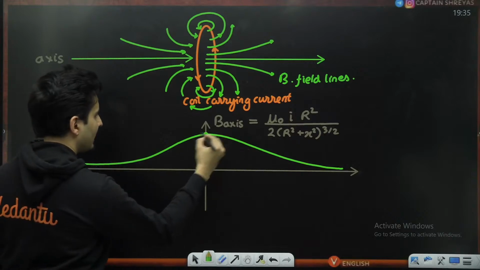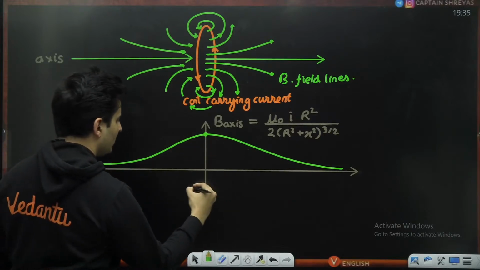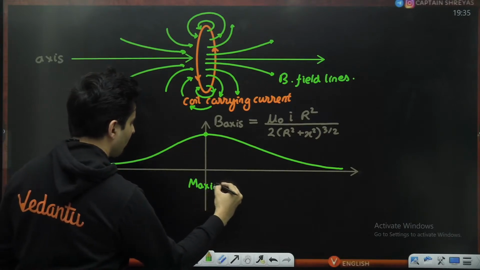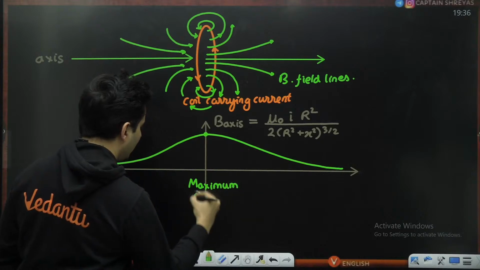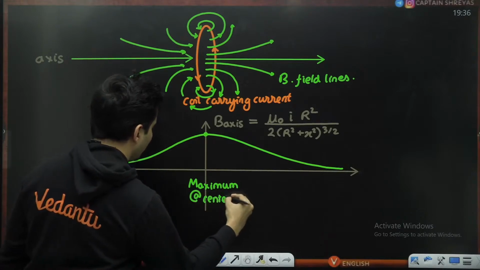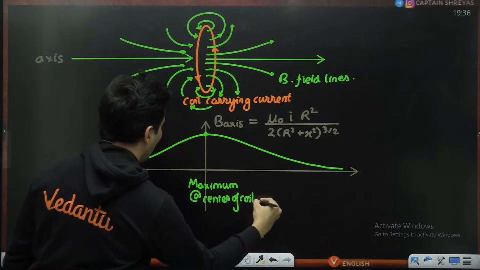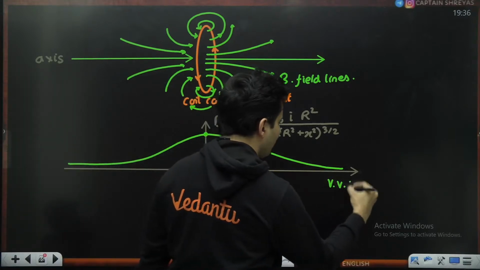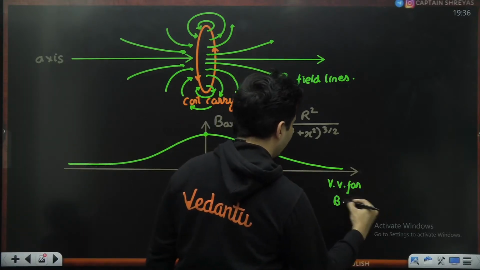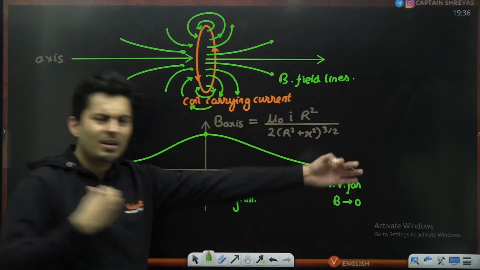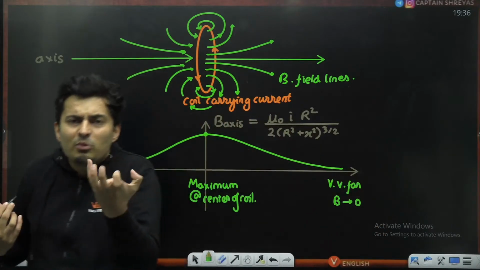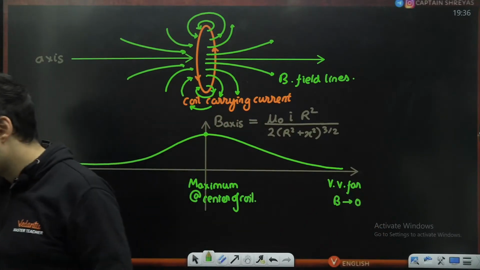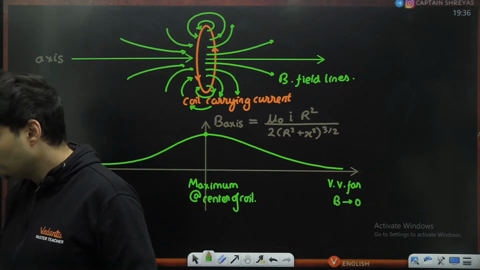So it is maximum at the center of the coil. And very far away, the magnetic field tends to 0 because you are very far, so the effect will be very less. Is that clear, everyone?